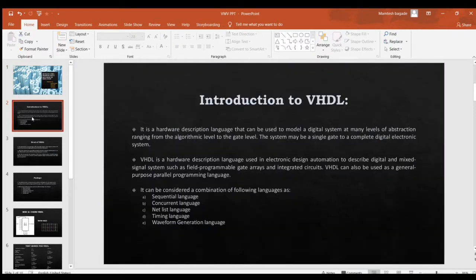First of all, what is VHDL? VHDL is a hardware description language used in electronic design automation to describe digital and mixed signal systems. The system may be a single gate to a complete digital electronic system. It can be considered as a combination of the following languages: sequential language, concurrent language, netlist language, timing language, and waveform generation language.